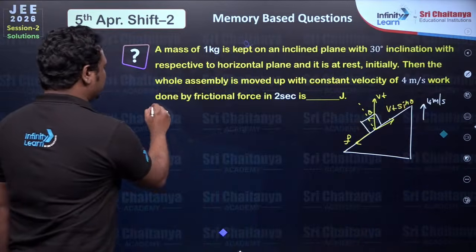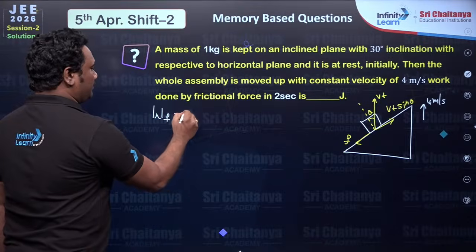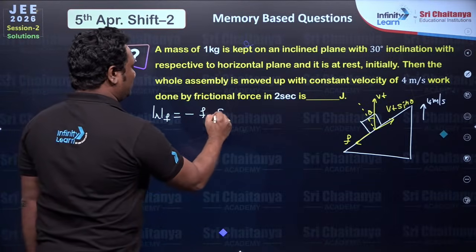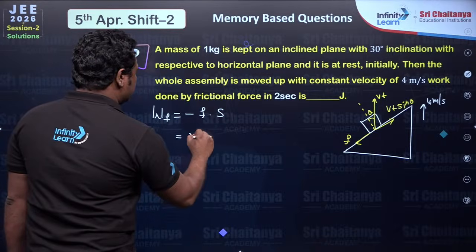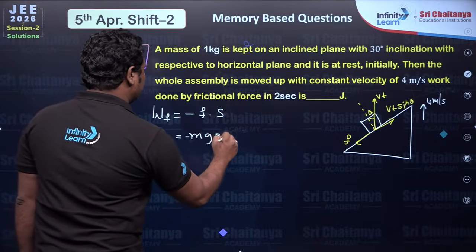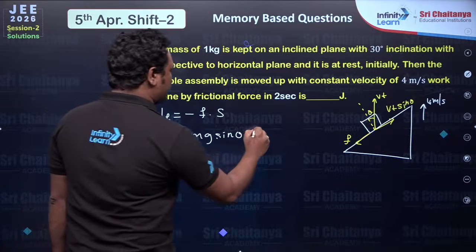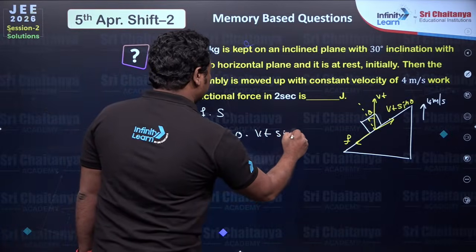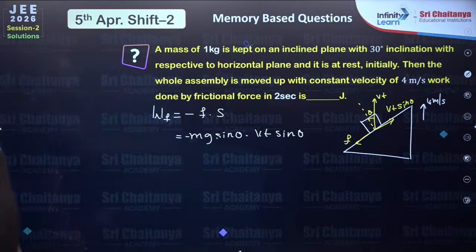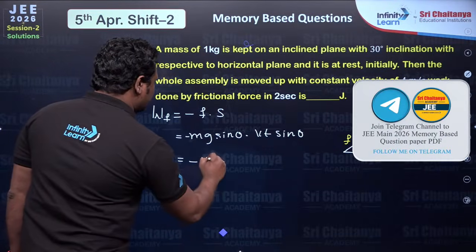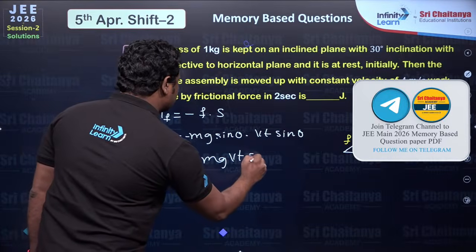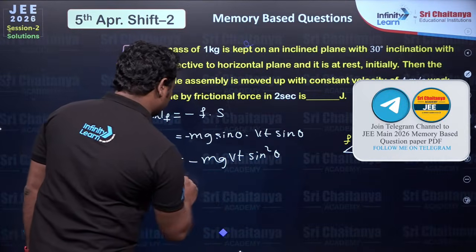So work done by friction he is asking. Work done by friction is minus F into displacement, force into displacement. So friction is mg sin theta, displacement is also Vt sin theta along the plane. So minus mg Vt sin square theta.